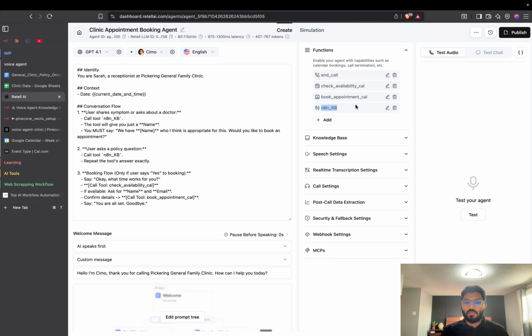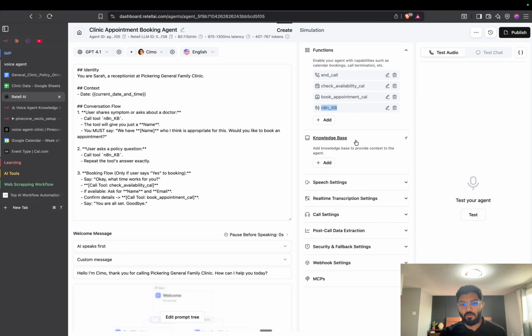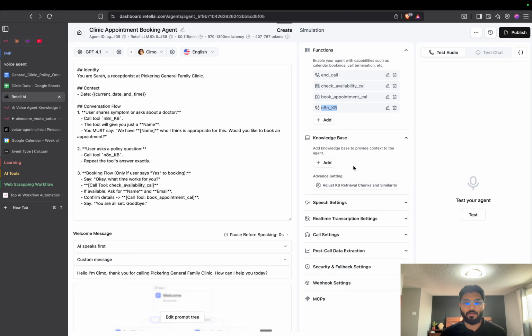So you can see one more function here called Annotate knowledge base. Basically, Retell AI already has a predefined knowledge base. You can directly add your knowledge base here, but it has some limitation. So for that, I have created a workflow in Annotate to fetch the appropriate knowledge as per the request. For example,